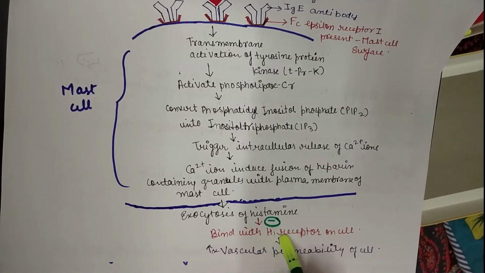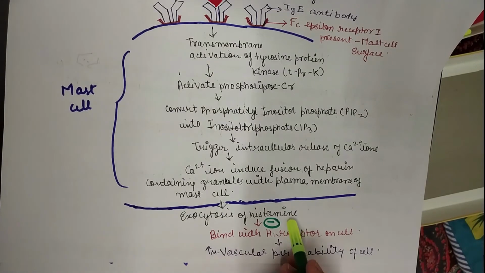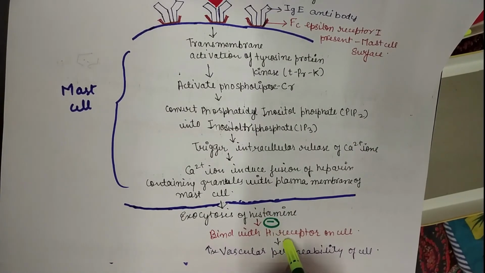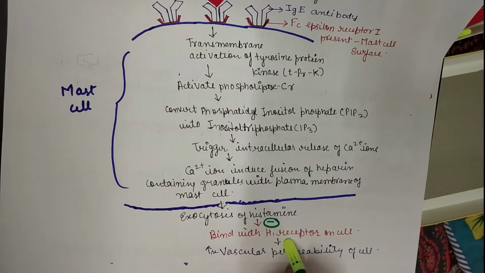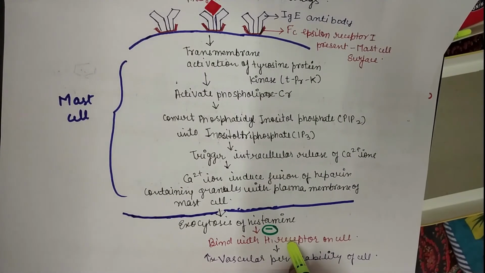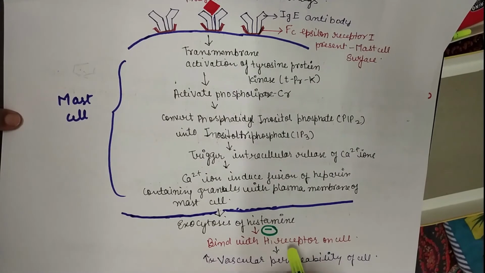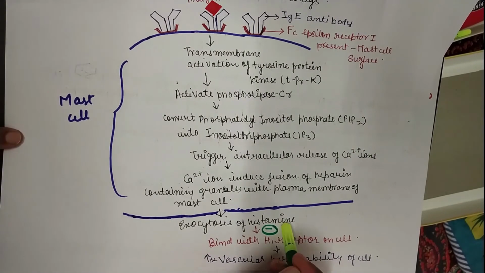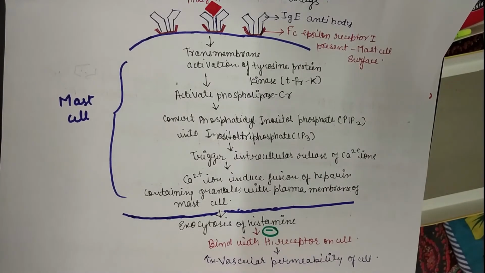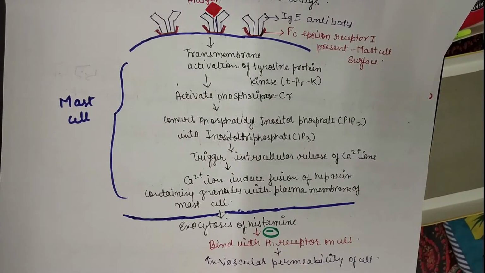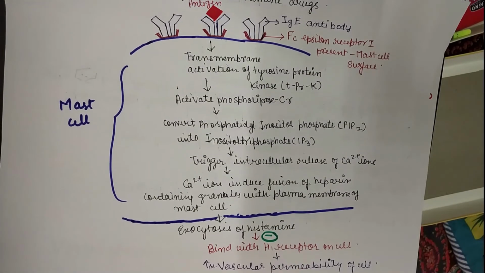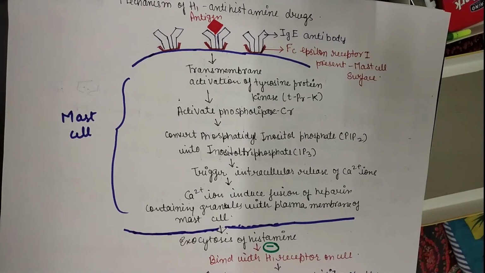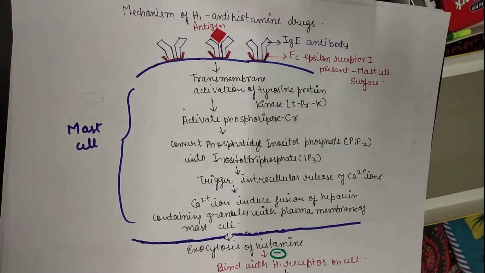Instead of histamine, they bind to the H1 receptor, or they prevent the binding of histamine with the H1 receptor. That is why these drugs are known as H1 receptor antagonists. Basically, they work on the receptor. This is the mechanism of action of H1 antihistaminic drugs: they bind with the H1 receptor, or they prevent the binding of histamine with it. This is the overall mechanism of action of H1 antihistamine drugs.